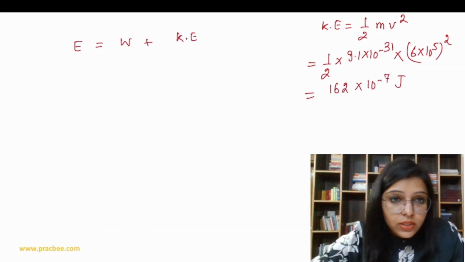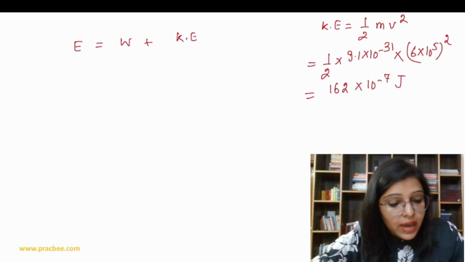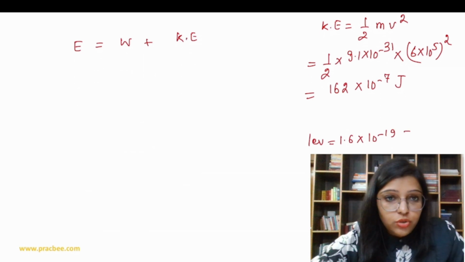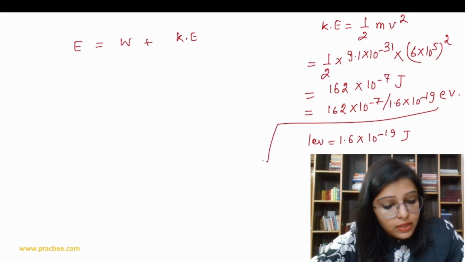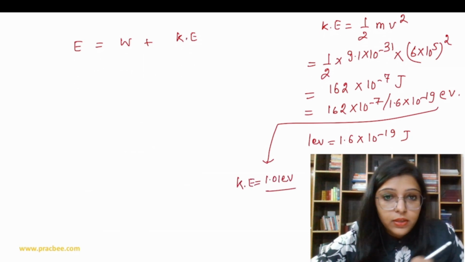We have to convert this into electron volt. We have 1 electron volt equal to 1.6 into 10 to the power minus 19 joule. So in order to convert this into electron volt, we divide by 1.6 into 10 to the power minus 19. On solving this, we get kinetic energy equal to 1.01 electron volt.